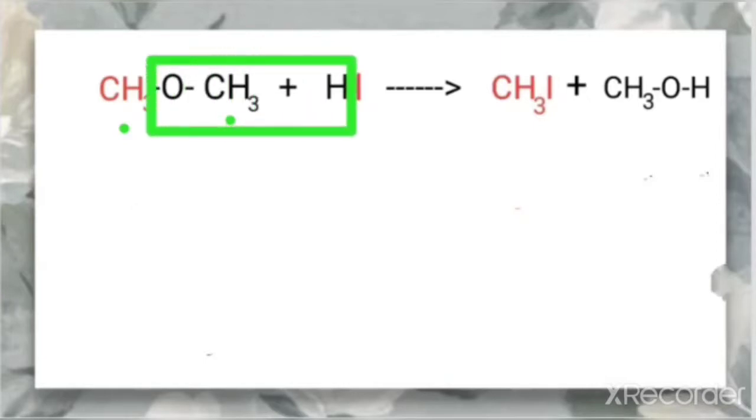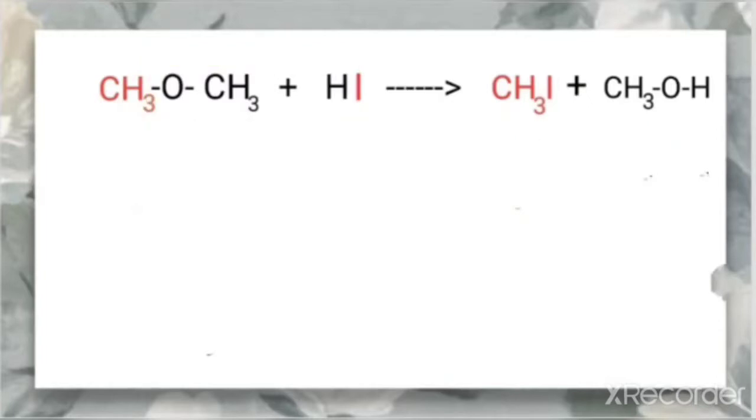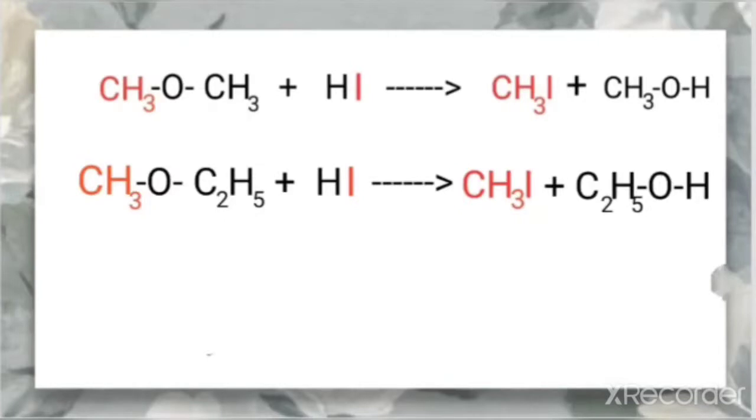One of the products will be an alcohol, that is CH3OH, and the other one will be CH3I. The different colors are used so you can easily find out which is the product here. But in this case both the alkyl groups are the same, so there will be no confusion about which forms the alcohol and which forms the halide. But if we take another example, an unsymmetrical ether, unsymmetrical because here both the alkyl groups are different. One group is methyl, the other group is ethyl.